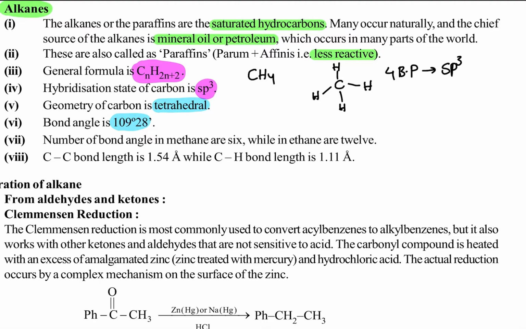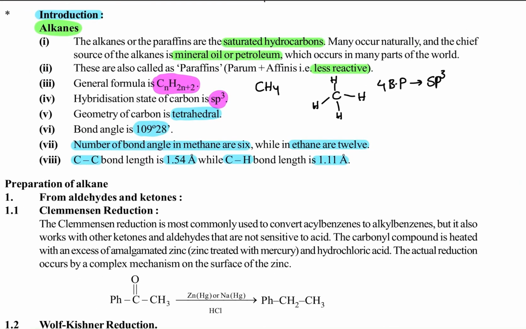The number of bond angles in methane is 6, while in ethane it is 12. The carbon-carbon bond length is 1.54 angstrom. The carbon-hydrogen bond length is 1.11 angstrom. So this is the introduction of alkanes.